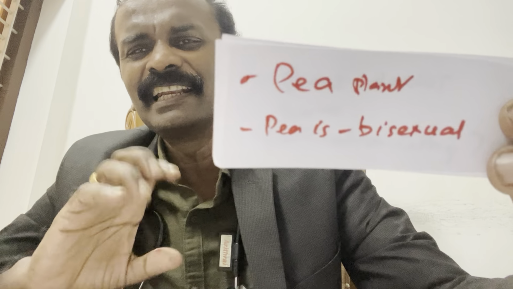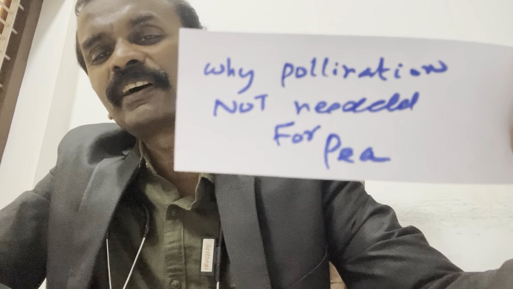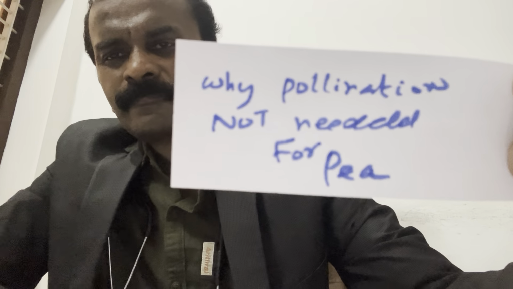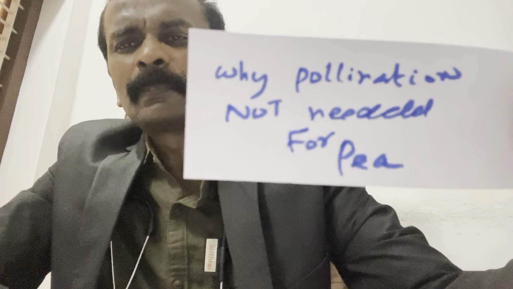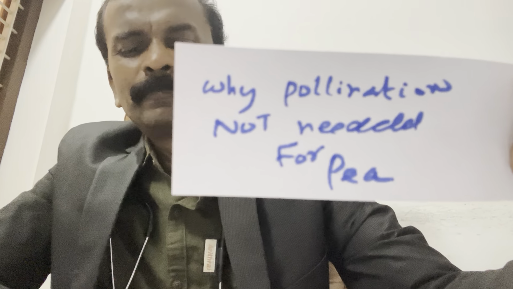We can make it a masala. Okay, good. So this is actual NEET. Why is pollination not needed for pea plant? Even though it is a bisexual plant, why is pollination not needed for pea plant?